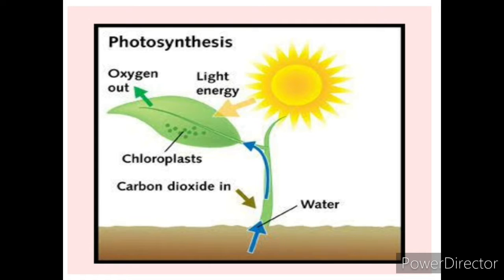The whole process of photosynthesis takes place inside the leaves, as the leaves contain the chloroplast and the chloroplast contains the pigment called chlorophyll. Due to the presence of chlorophyll pigment, the leaves look green in color, and this chlorophyll pigment has the capacity to trap sunlight. That means it can absorb the light energy and convert it into chemical energy. Due to this feature, the chlorophyll pigment and the whole leaf can perform the function of photosynthesis.